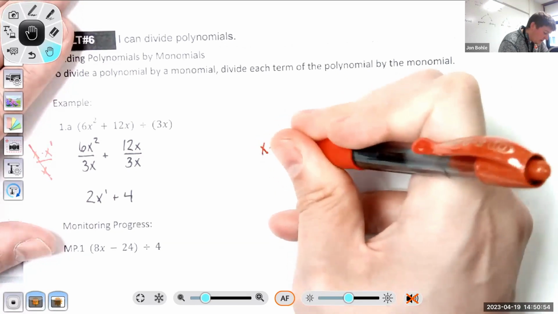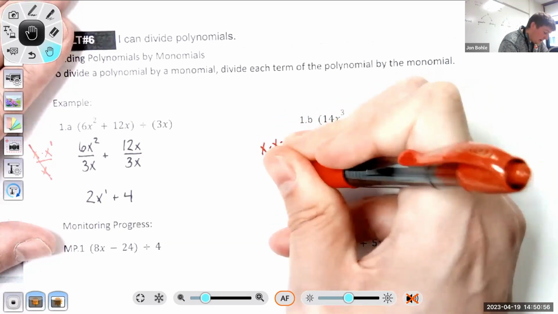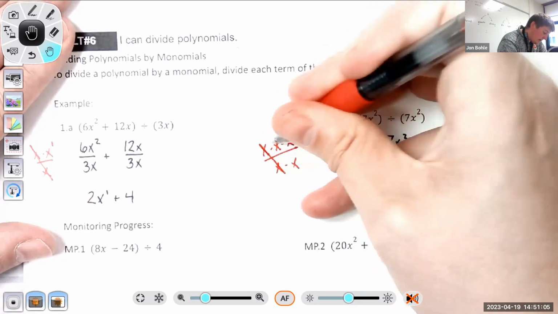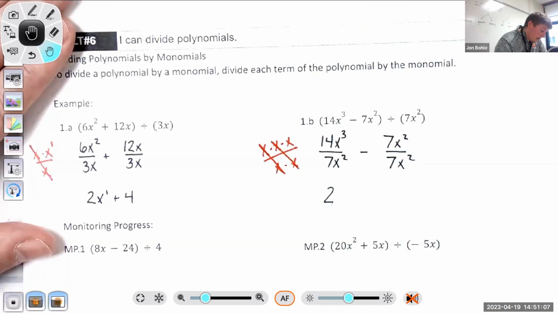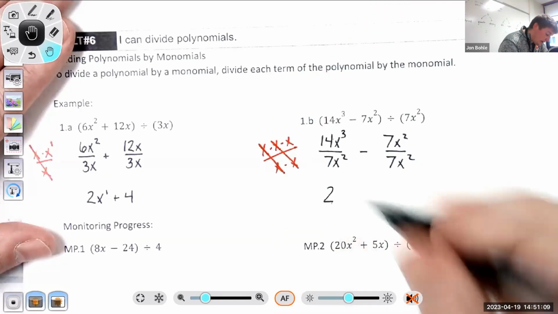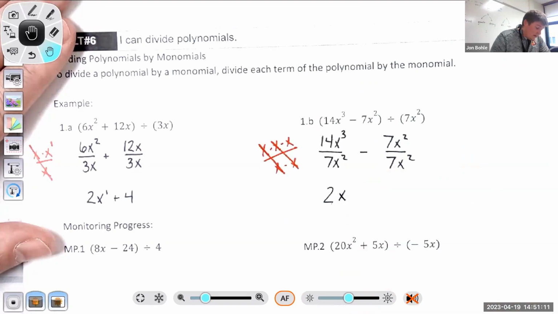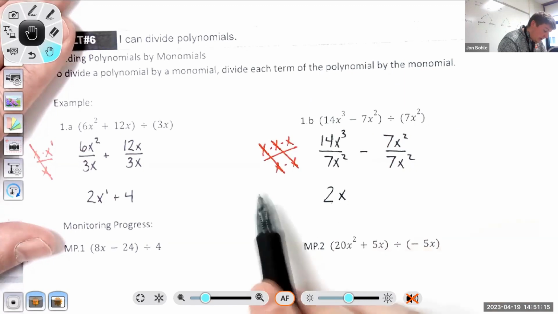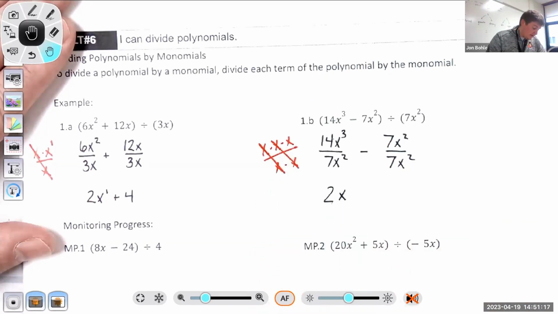So here's x cubed, and I'm dividing it by x squared. I'm canceling each of them out, and all that's left is just 1x. So all that's left is an x.